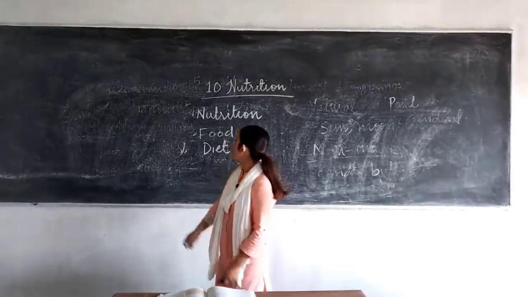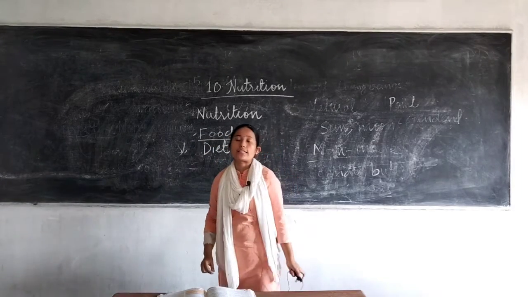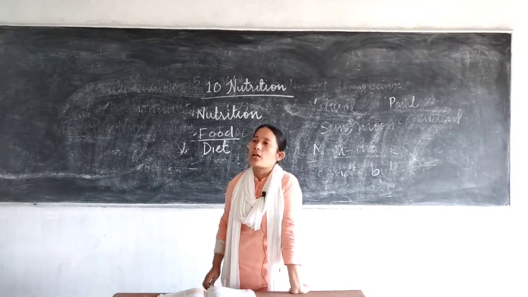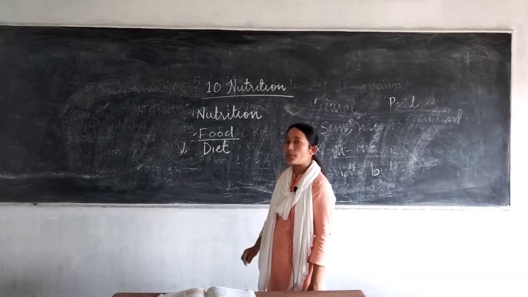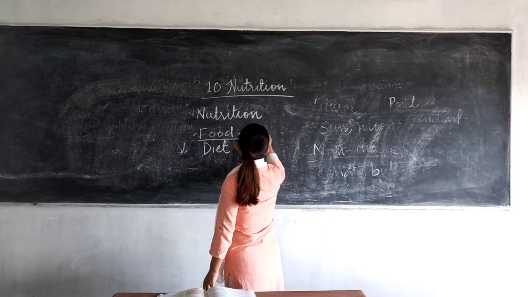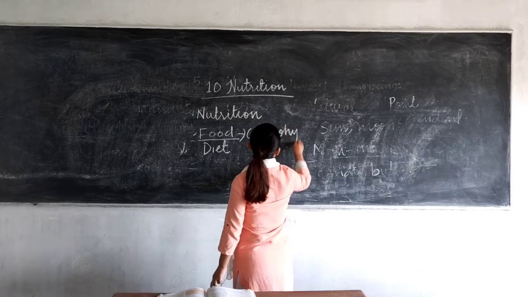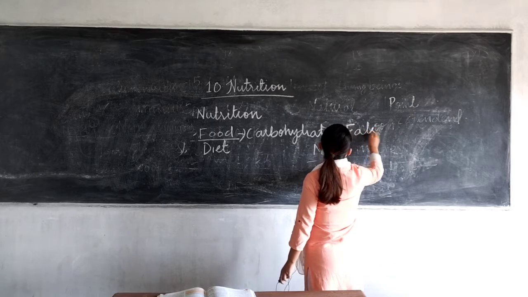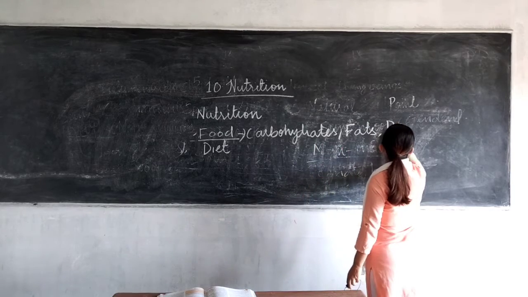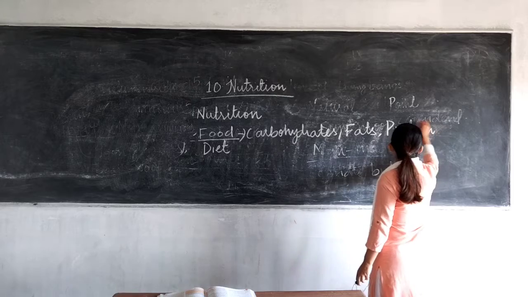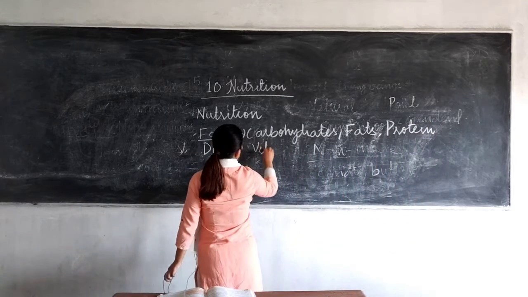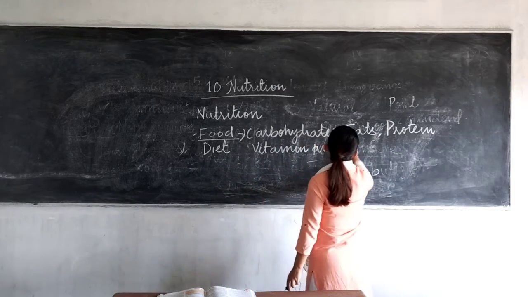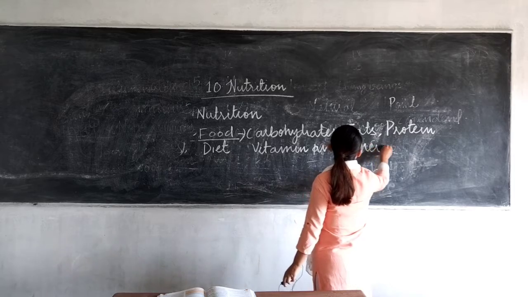Next is your food. Food consists of different chemical components called nutrients. Now what are the different nutrients that can be present in a food? Those are your carbohydrates, then you have fats, then you have protein, then you have vitamins and minerals. These are the 5 major nutrients that are present in the food.